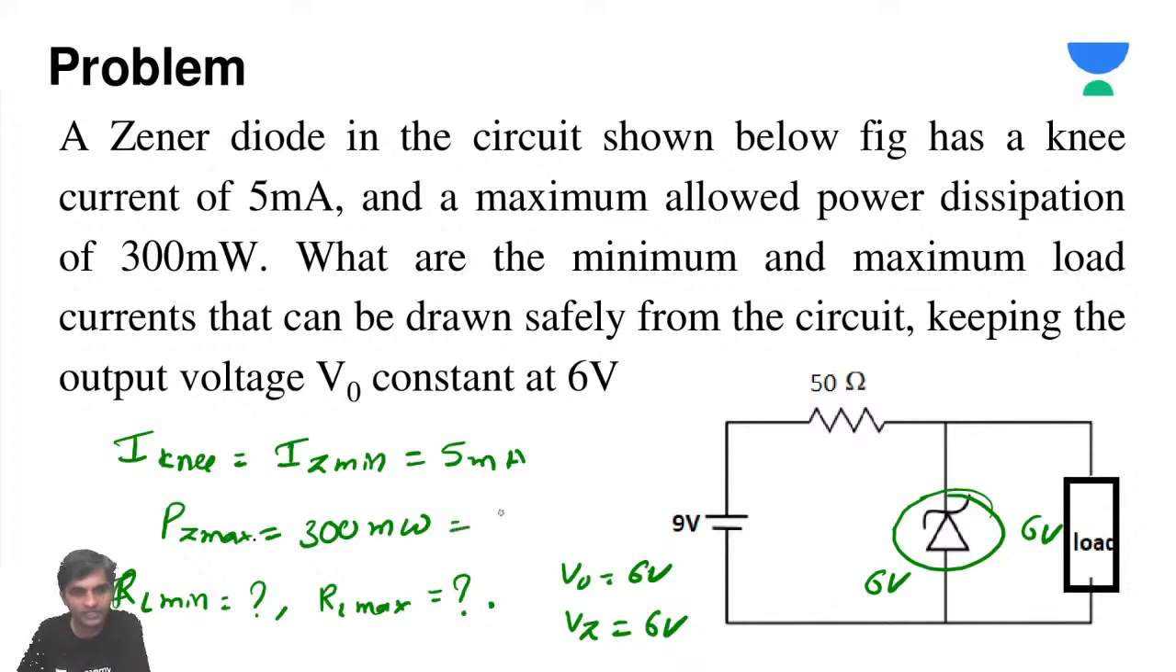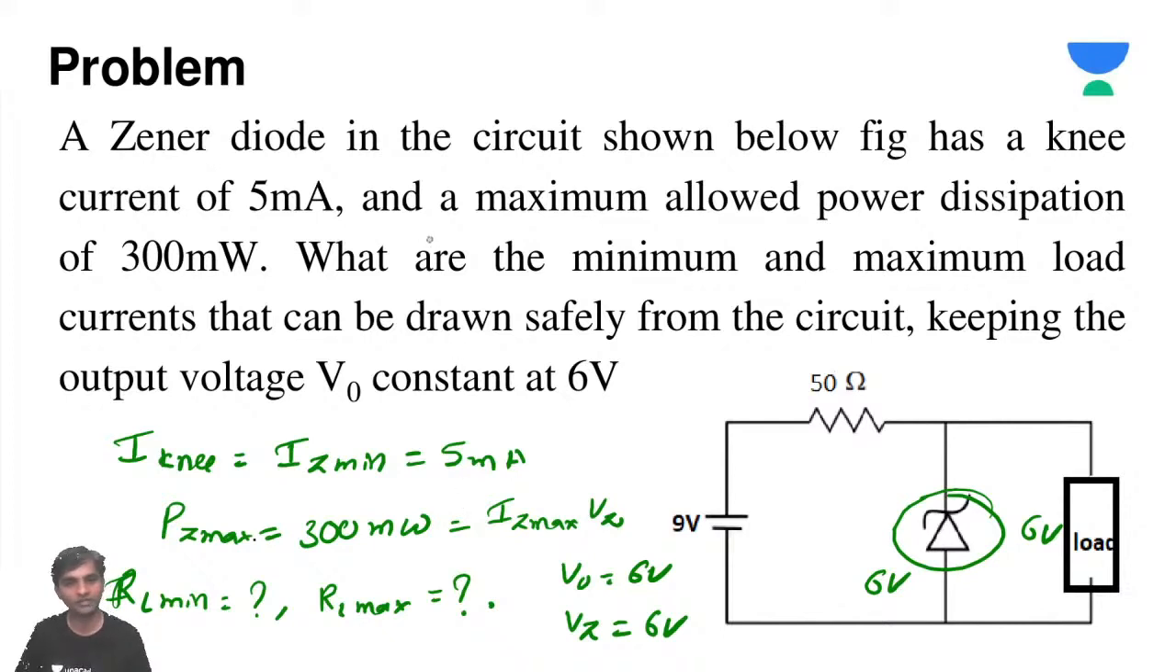So then what is PZ maximum going to be? PZ maximum is going to be IZ maximum into VZ. It is easy to calculate IZ maximum now. IZ minimum is given, IZ maximum is given, and RL minimum, RL maximum is asked. It's very simple. Okay.